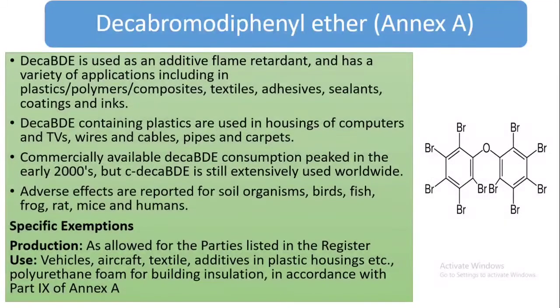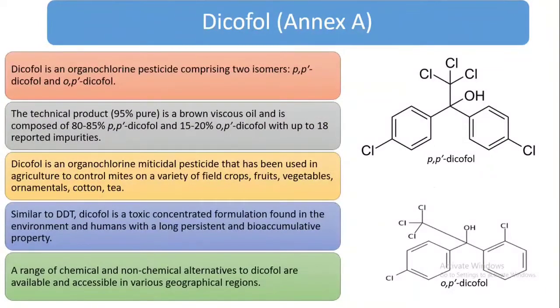There are some specific exemptions for use in vehicles, aircraft, textiles, additives in plastic housings, etc., and polyurethane foam for building insulation. We can still use deca-BDE for these, and this is the specific exemption. And dicofol, this belongs to Annex A, and it has two types of isomers, pp' and op' dicofol. The technical product, which is 95% pure, is a brown viscous oil and is composed of 80 to 85% pp' dicofol and 15 to 20% op' dicofol.